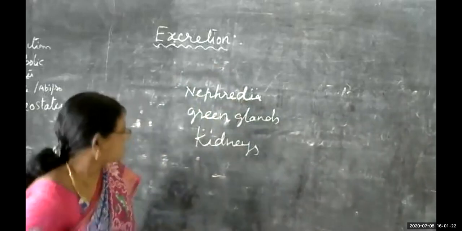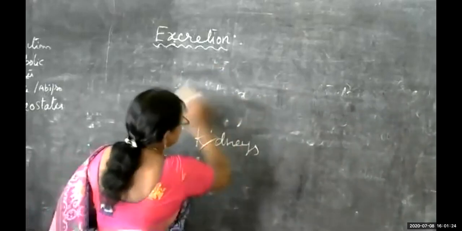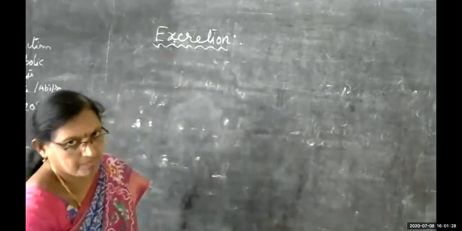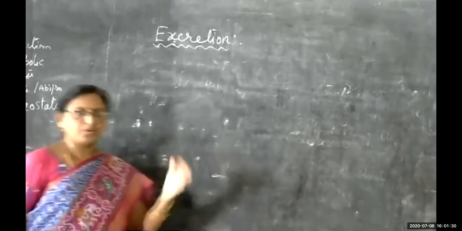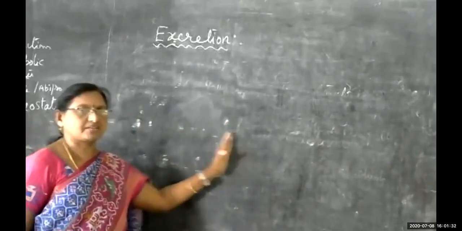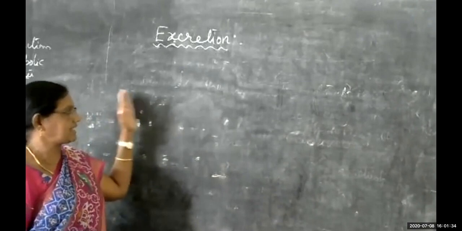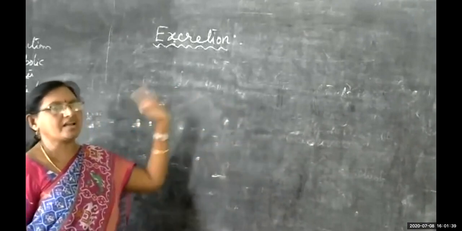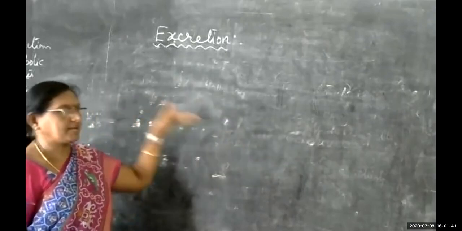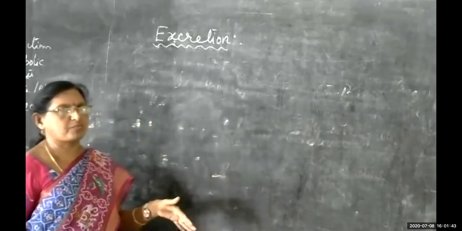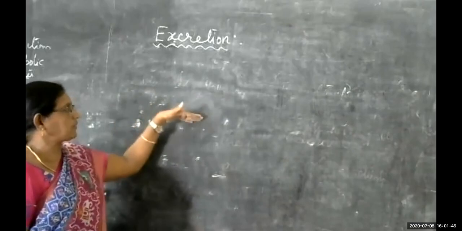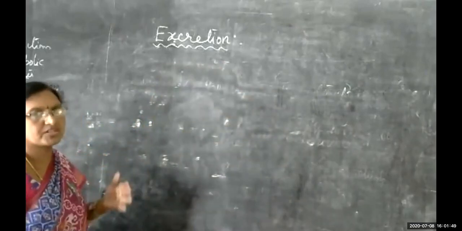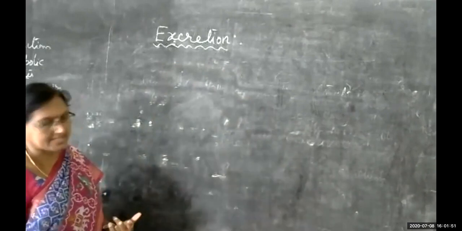Then we will see what are the functions of the excretory system. I told you what is excretion. Excretion means nothing but a process of elimination of nitrogenous wastes or unwanted materials, or the materials which are not useful to our body. And already I told you that excretion is a biological process. Then we will see what are the functions of the excretory system.